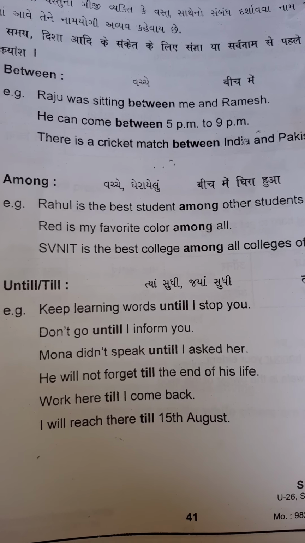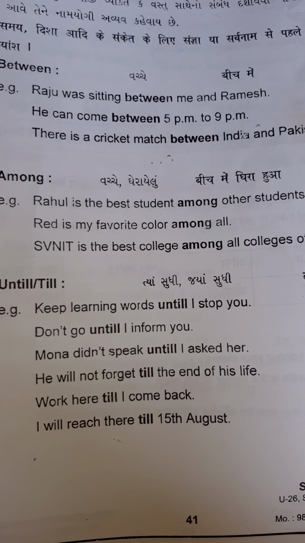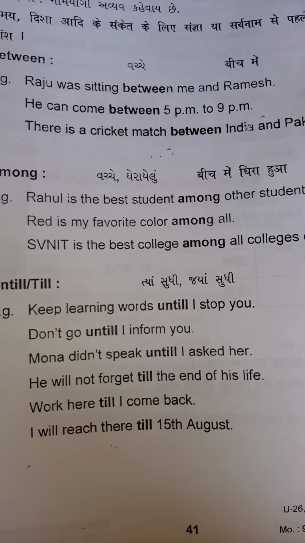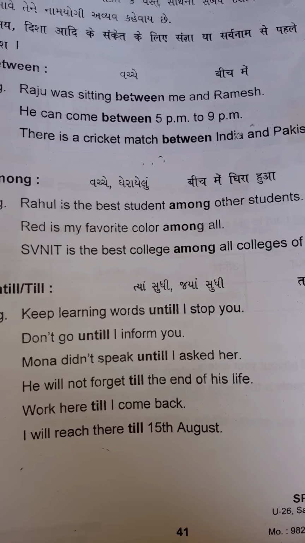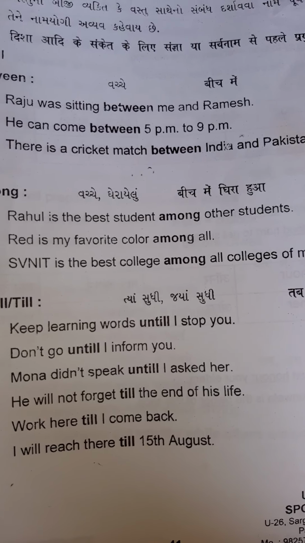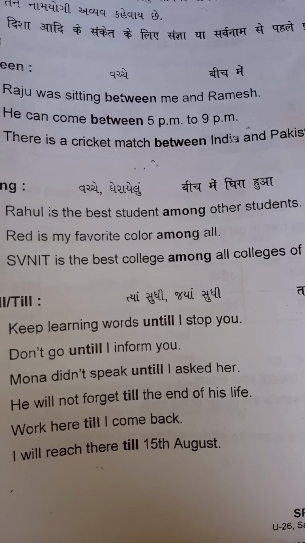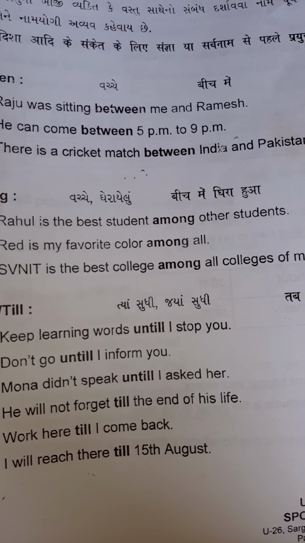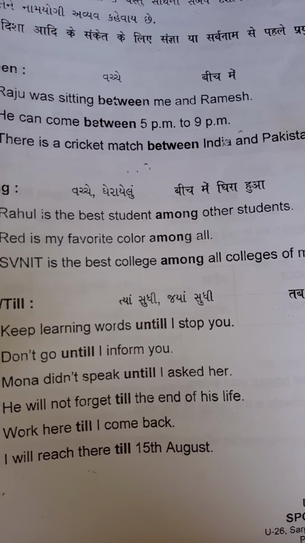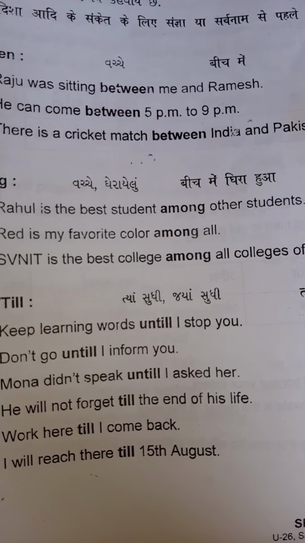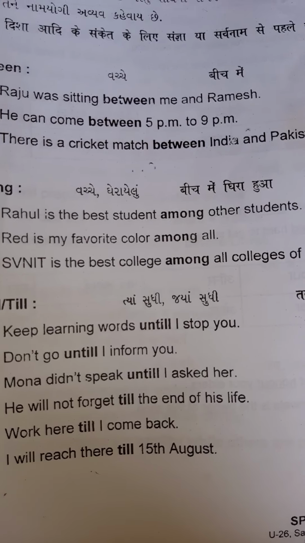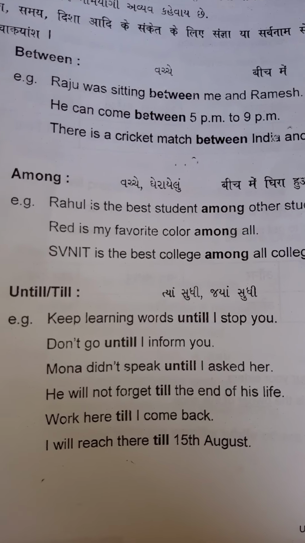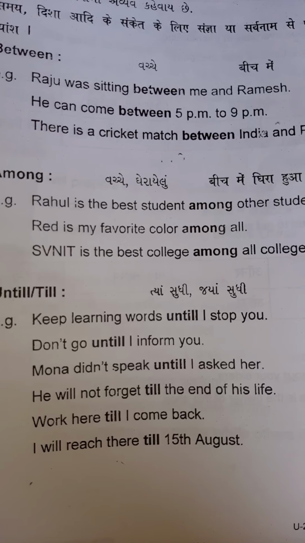The prepositions until and till also show the relation between persons or things. First example, keep learning words until I stop you. So the process of learning and the process of stopping are connected here. Don't go until I inform you. So don't go and inform are connected here.